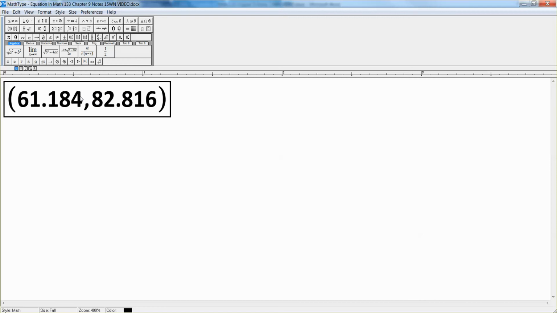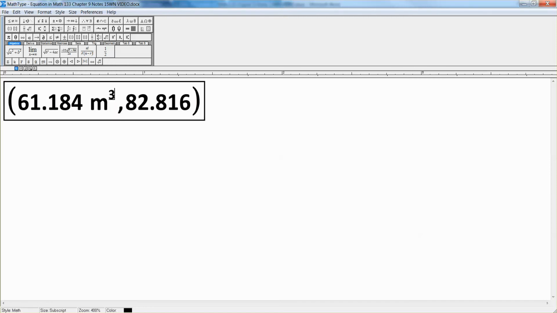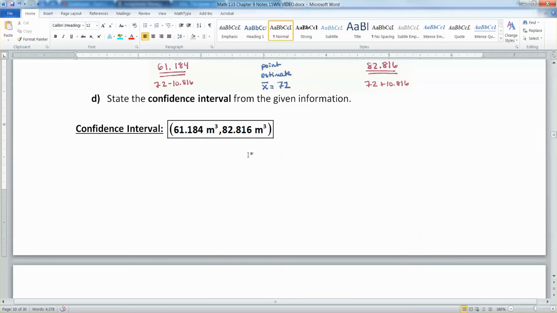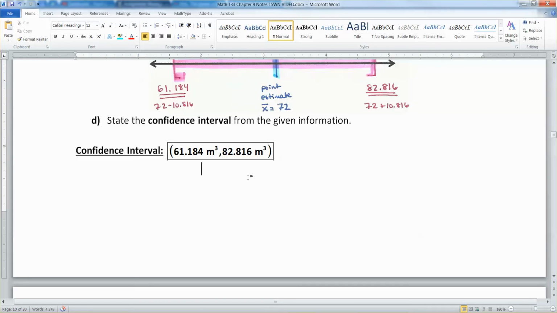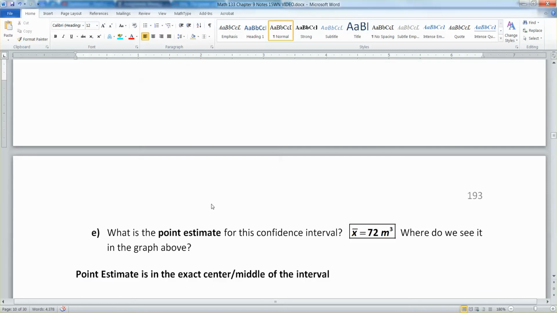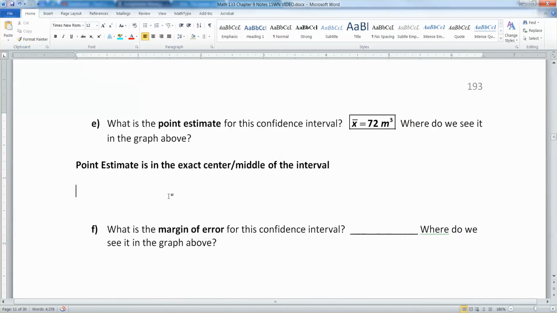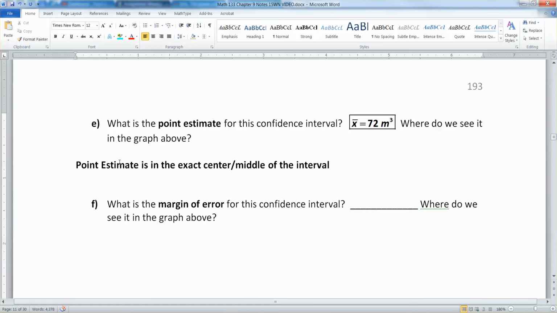So you could say 61.184 meters cubed, and then 82.816 meters cubed, right? That would be the unit for this one. Now, we didn't really have units for proportions because proportions are always percentages, so they don't really have a unit. But here, we would have whatever unit our data was, which in this case was meters cubed. All right, so then, exact center of the interval.